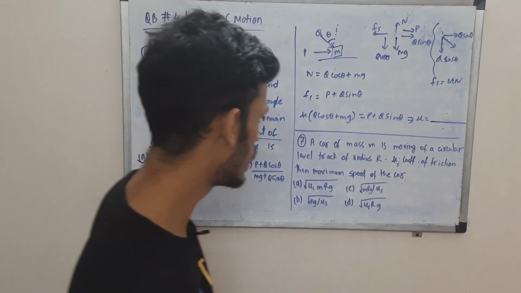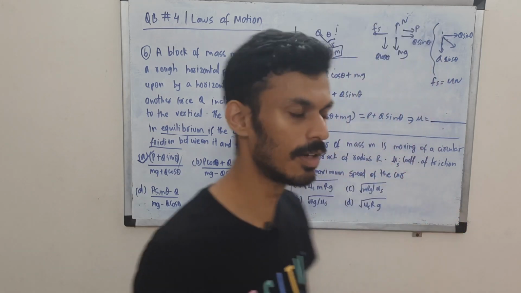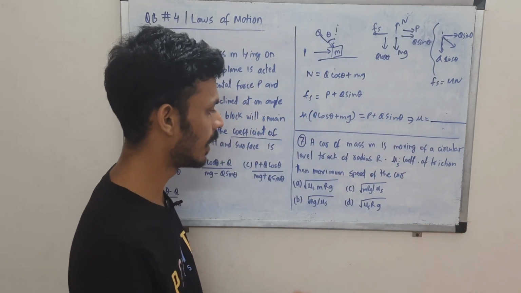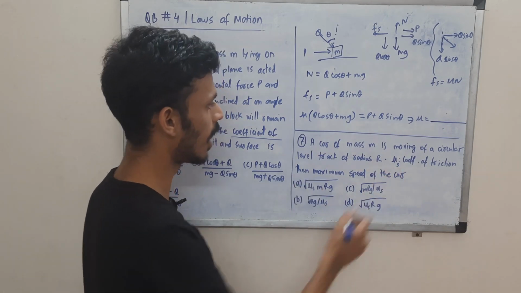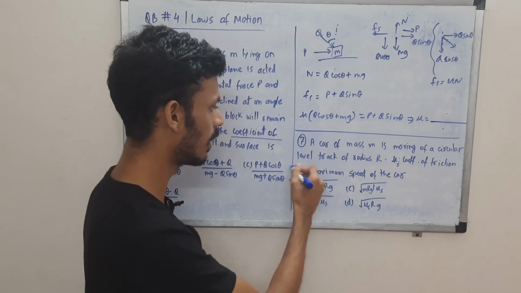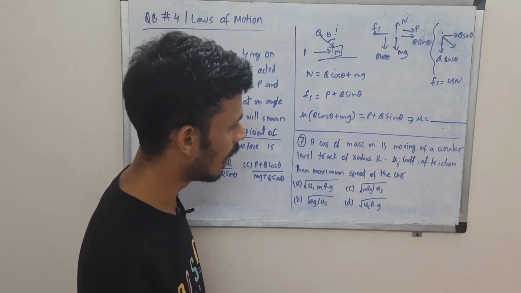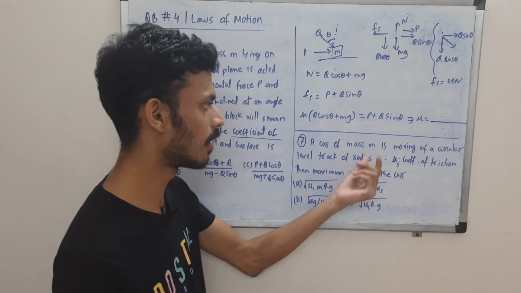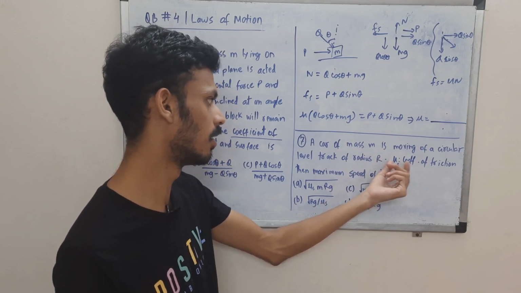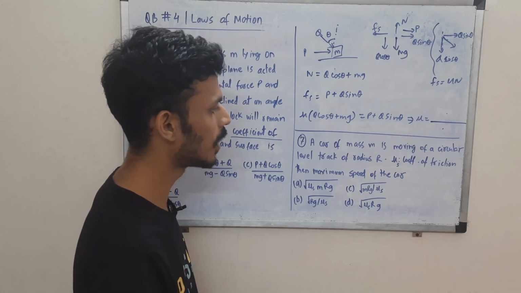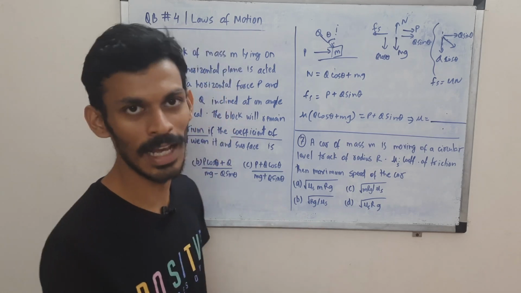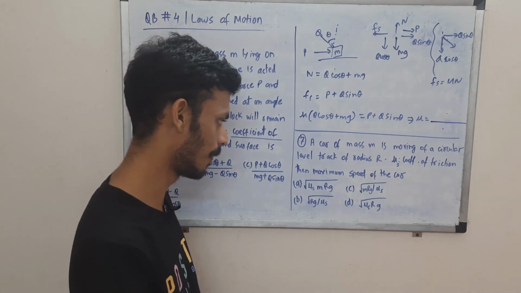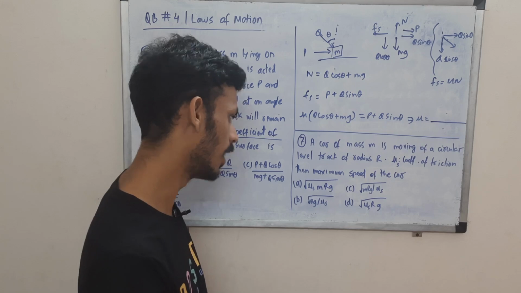Now question 7. Those of you who are preparing for boards will already know this as a formula. A car of mass m is moving on a circular level track. It's not banked, and the radius of the track is r. Coefficient of friction is mu s. You are supposed to tell the maximum speed. Even if you don't know anything, you can apply dimensional analysis over here. It should work. Yeah, it will work.